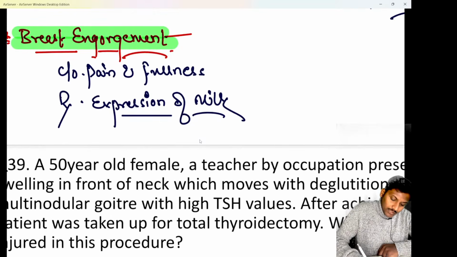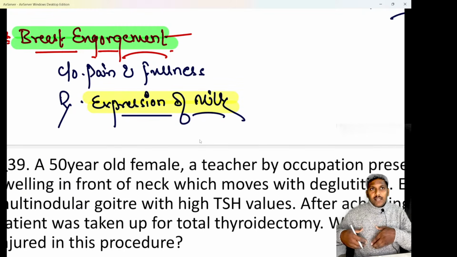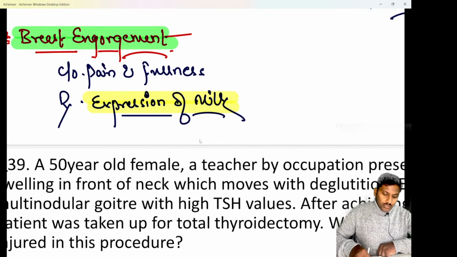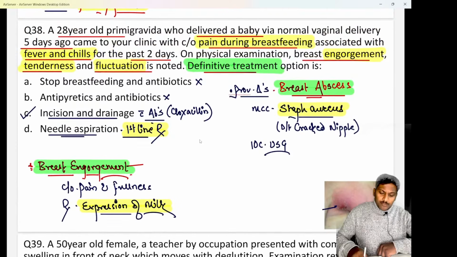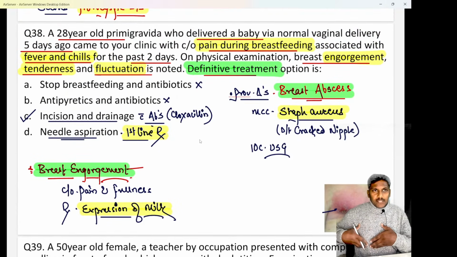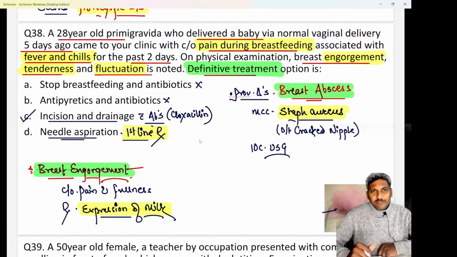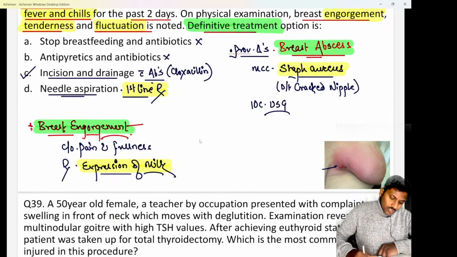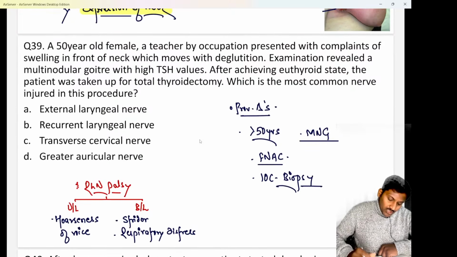And treatment for a case of breast engorgement is expression of milk. You have to express out the milk, beta, with warm moist compresses around the breast. So whenever you are expressing out the milk manually or with a pump, please remember to use some warm moist compress so that the expression of milk is easier. Clear? Chalo. Next is question number 39.